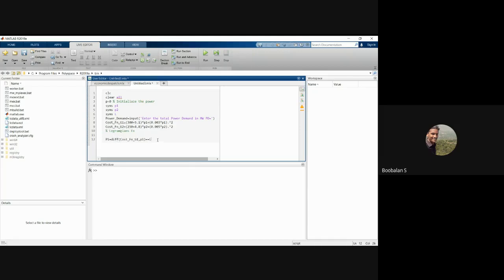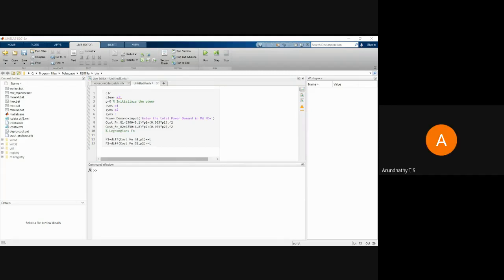So that's why we are just going to copy this entire equation and paste it once again. So that variable is P2, and we differentiate cost function number 2 with variable P suffix 2. That's also going to be equal to lambda, right? Got the idea now?